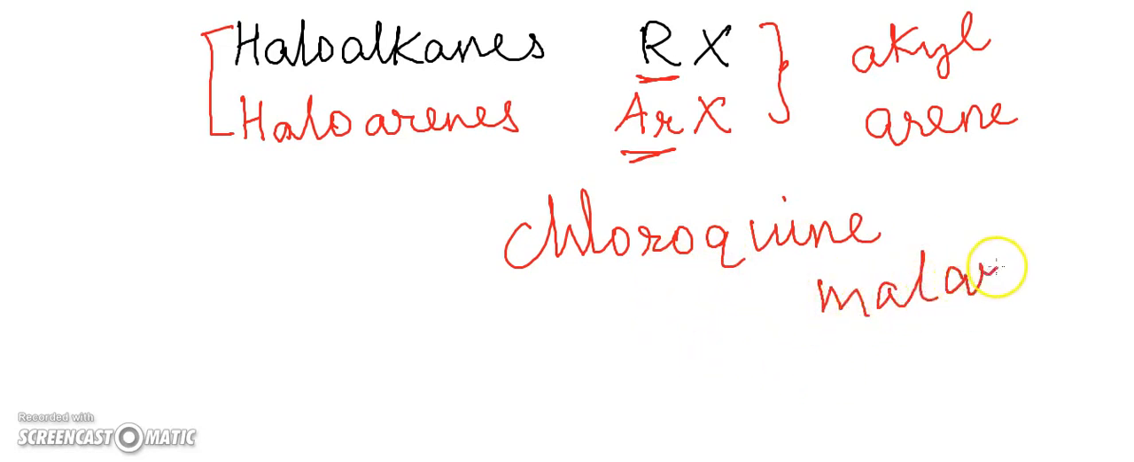Okay, so these haloalkanes and haloarenes are found widely in nature and they are very useful in our daily life because of the medicines and the antibiotics, antiseptics and all those things which we require for the treatments. So they are very important in our life. Now let us see how they are formed.